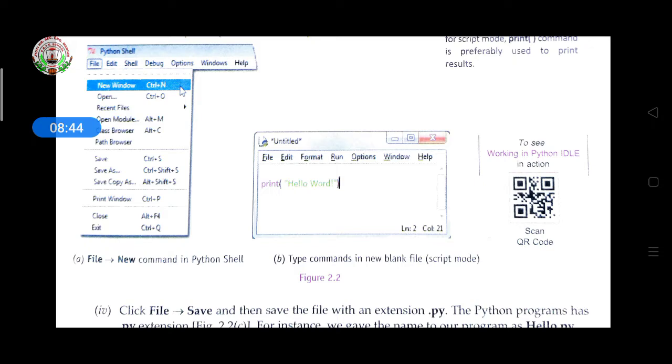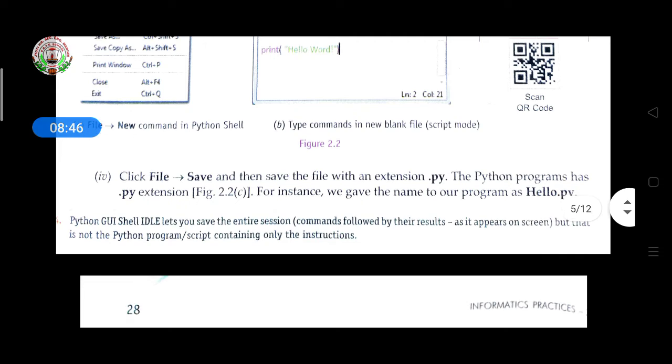After print, whatever you write, one line, double line, triple line, however many lines, only that will be displayed on the screen. It is with the help of the print command.